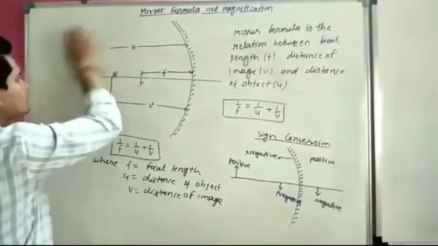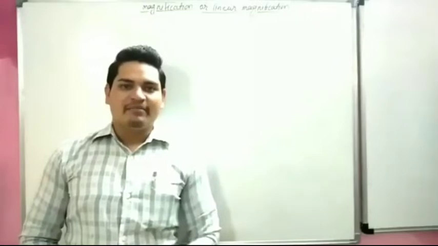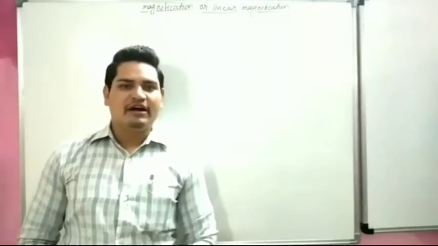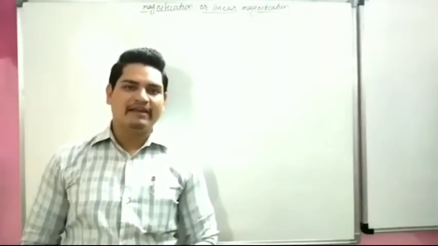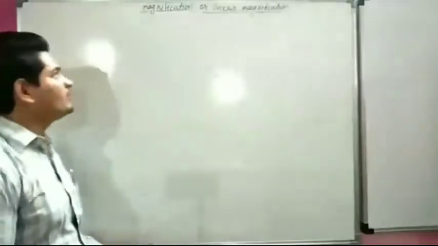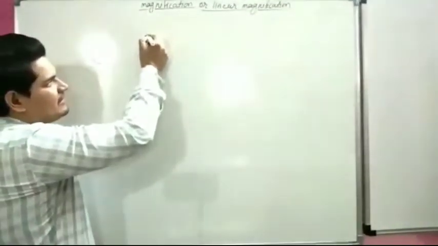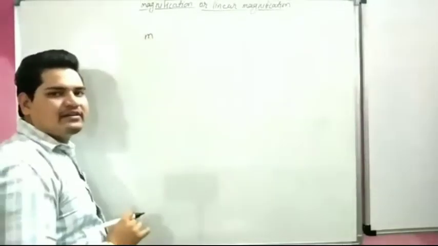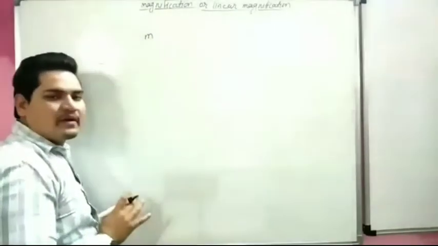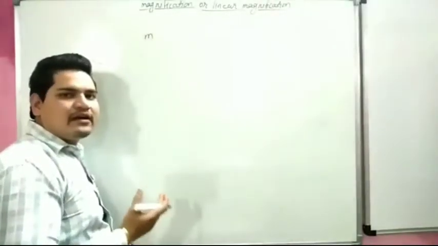Now we will start magnification. After the mirror formula, we are going to start our next topic, magnification, or we can say linear magnification. So what is magnification? Magnification is denoted by the letter M. Magnification tells about the size of the image relative to the size of the object.